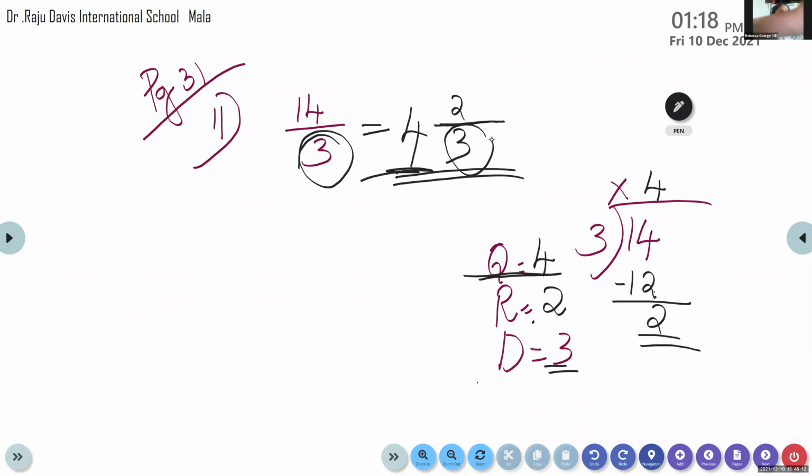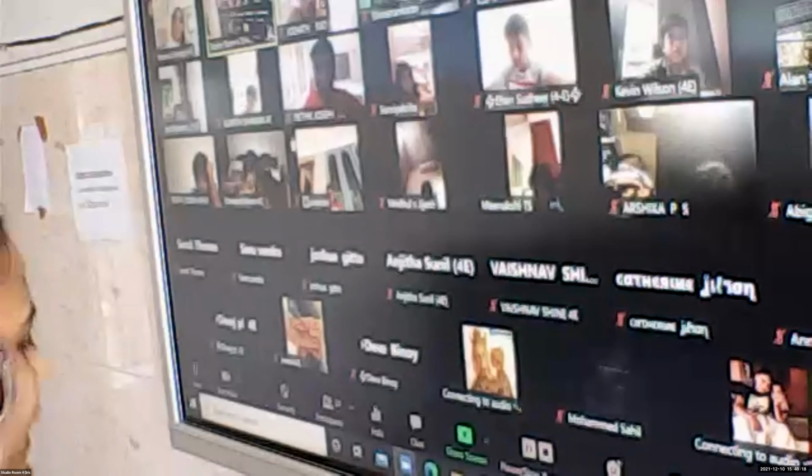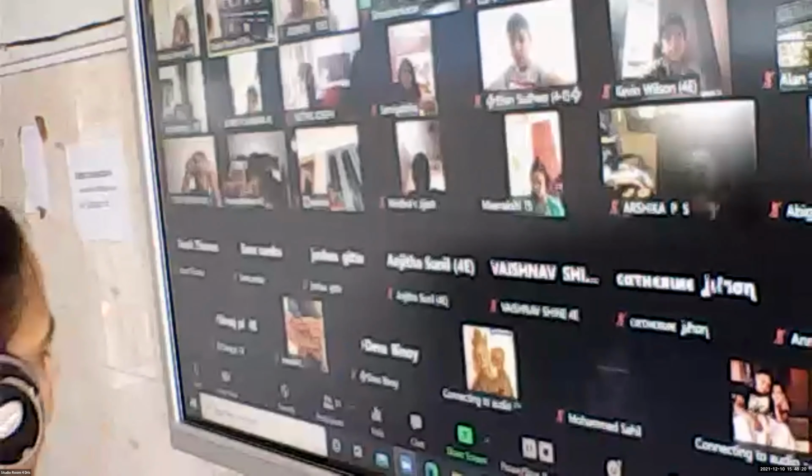Question: write an example of a proper and an improper fraction. Please read properly. Write an example each of a proper and an improper fraction. So children,